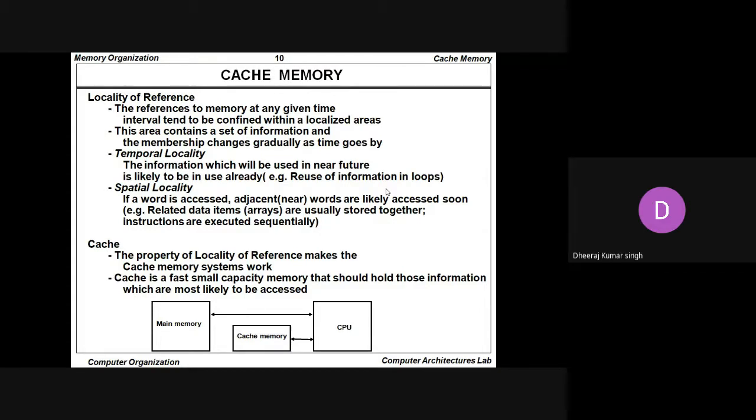So here main memory is associated with the CPU, and cache memory is also associated with the CPU. Main memory is hardware associated separately from the CPU, but cache memory may be on the CPU itself. So cache memory is faster than random access memory. Cache is a fast, small capacity memory that should hold the information which is most likely to be accessed.